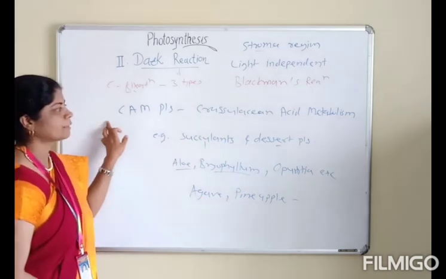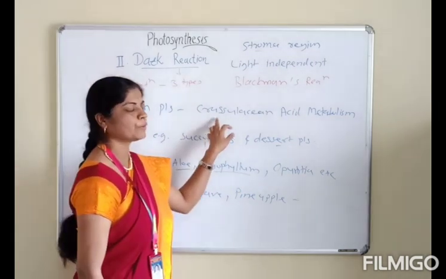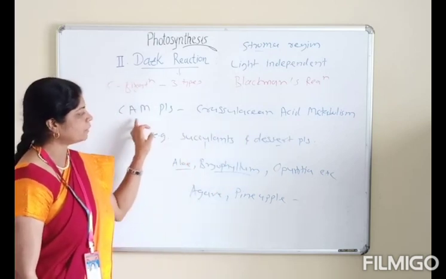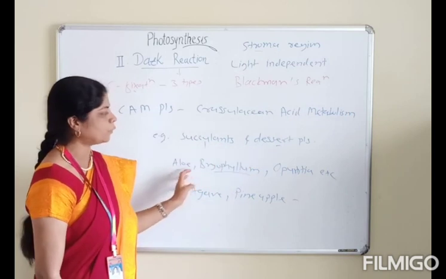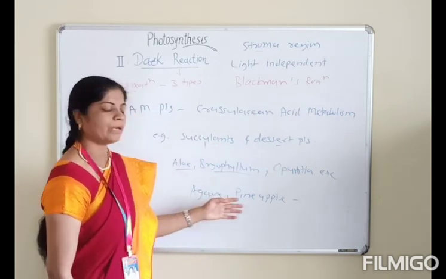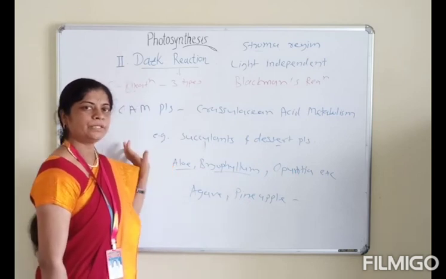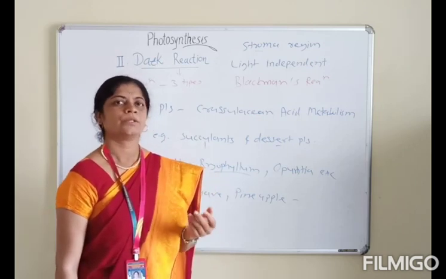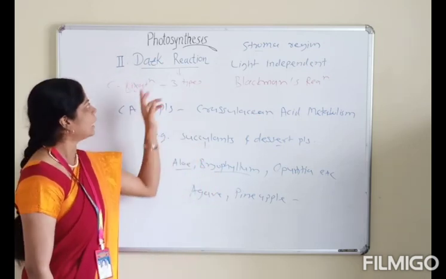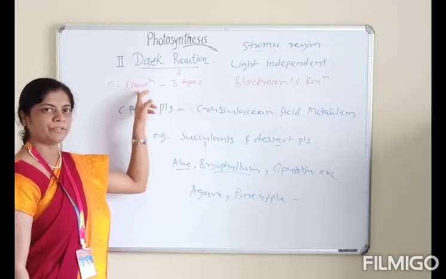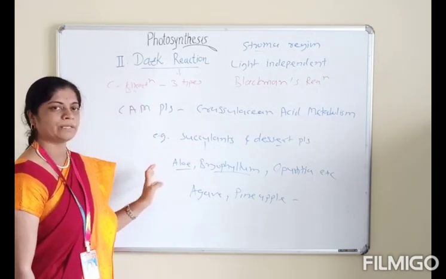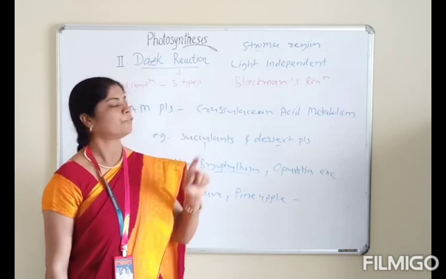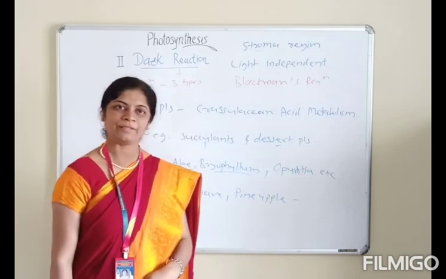Okay, what are CAM plants? Plants which operate the crassulacean acid metabolism pathway are called CAM plants. For example, succulents and desert plants, in that aloe, bryophyllum, opuntia, agave and pineapple. Okay, got it? We learned what dark reaction is, where it occurs, who discovered it, and the types of dark reaction on the basis of carbon fixation, and the photosynthetic plants, that is C3 plants, C4 plants and CAM plants. Now we will start the first type of dark reaction, that is the Calvin cycle.